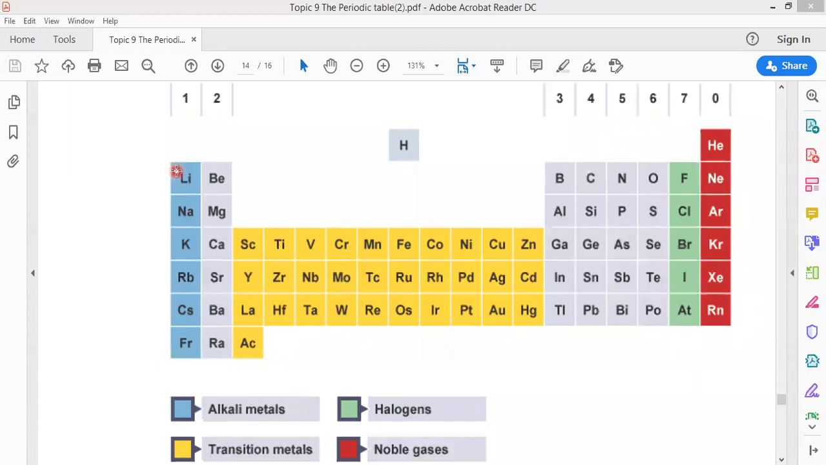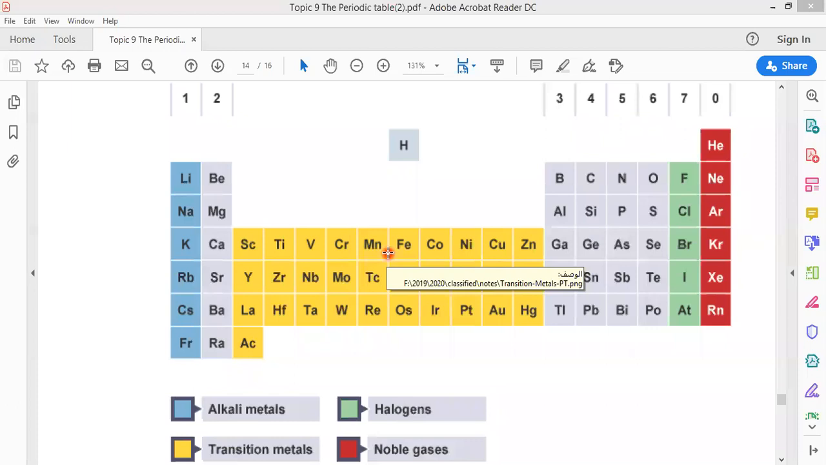Most transition elements form colored compounds, in contrast to group number 1, which forms white compounds. So these transition metals, in the middle of the periodic table, when they form compounds, form colored compounds. In contrast, group number 1 metals form white compounds.